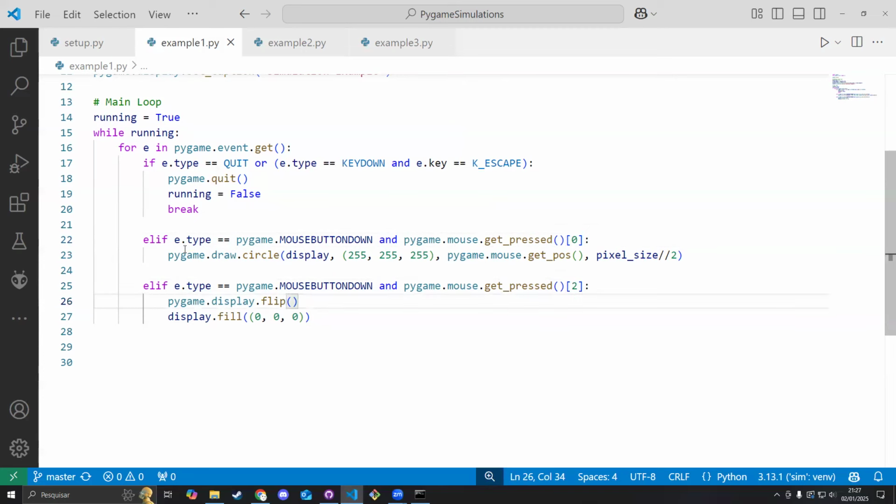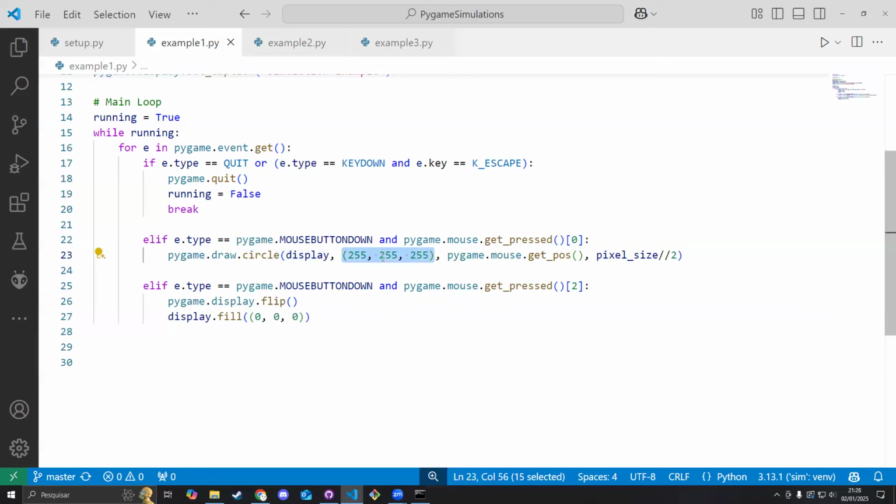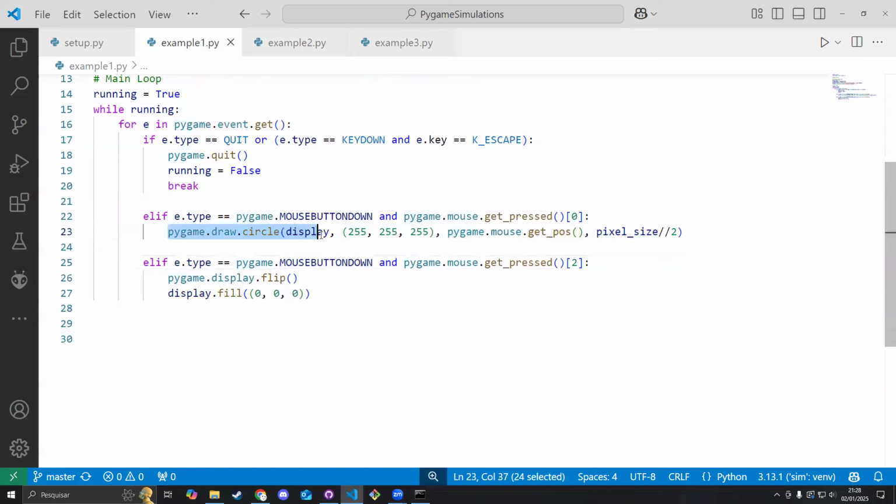And basically what I'm going to do is use this command here, pygame.draw.circle. This is going to draw a circle on the screen. That's basically it. And I can customize how this circle is going to look by providing the parameters here. So I can say where this circle should be drawn. I'm drawing it on the display, which is just the screen. This is the color code for the circle. Since this is all maxed out, it's just going to be a white circle. And I'm using the mouse position here to draw the circle, so this is going to draw a circle where my mouse is at. And this is just the circle radius here. And this is what I'm going to do if I press the left mouse button.